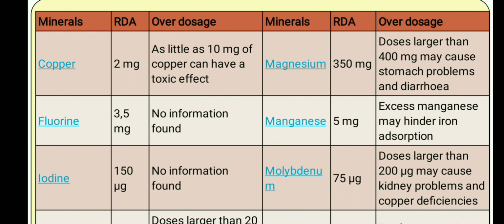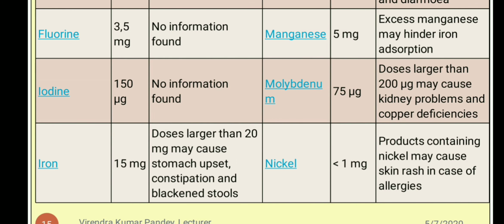For molybdenum, 75 mg is the amount as per RDA. Doses larger than 200 mg may cause kidney problems and copper deficiencies. If we talk about iron, 15 mg is the amount as per RDA. Doses larger than 20 mg may cause stomach upset and blackened stool. If we talk about nickel, less than 1 mg is the amount, and an overdose of nickel causes skin rashes and allergies.